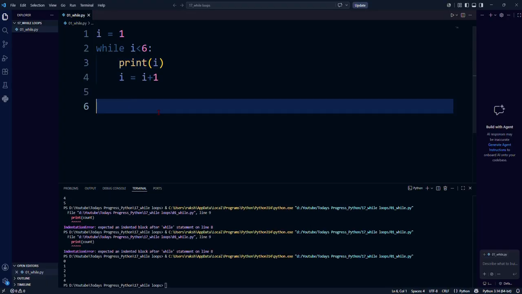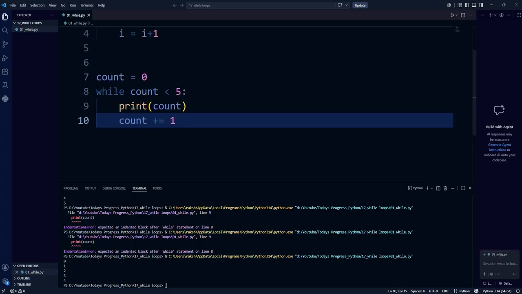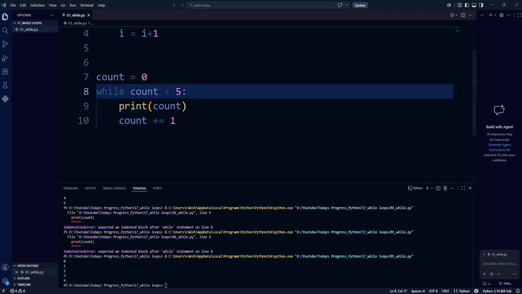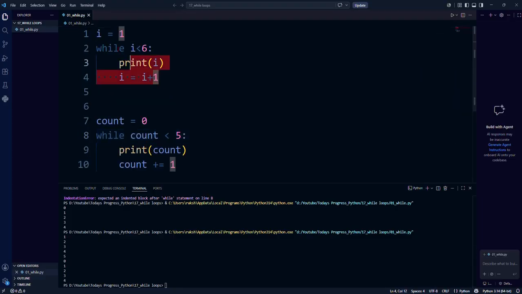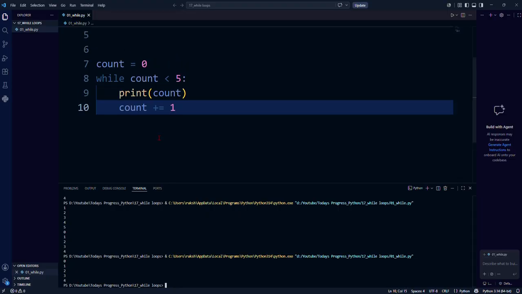I can show you other examples also, maybe related to count. I just pasted the example. Count will be 0 at first. Then inside the while statement, the count value will be checked: is it less than 5? Then it will print the count number. Then the count keeps adding until it reaches 4. If I run this program, I will just comment out this part. You can see 0, 1, 2, 3, 4 is printed. These kinds of codes are used for counters. It will be helpful.